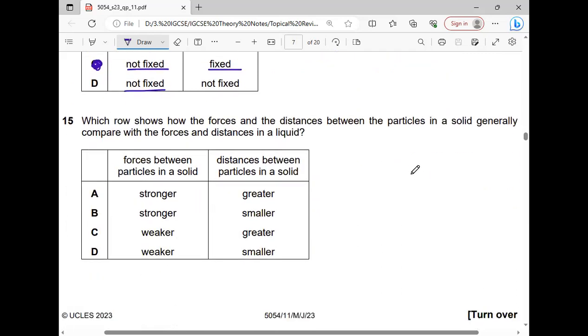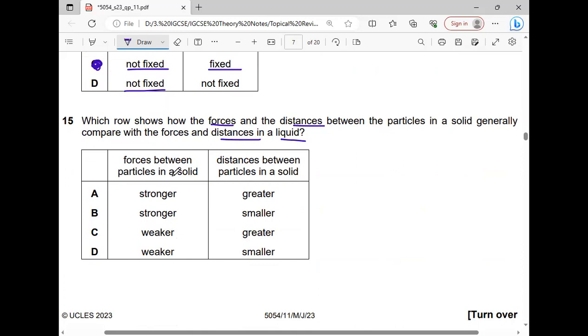MCQ number 15. Which row shows how the forces and the distance between particles in a solid generally compare to the forces and distance in a liquid? Again, the question is related to the kinetic molecular model.